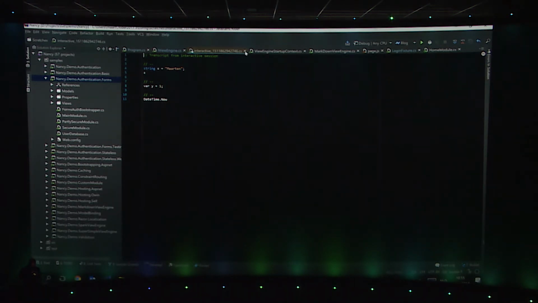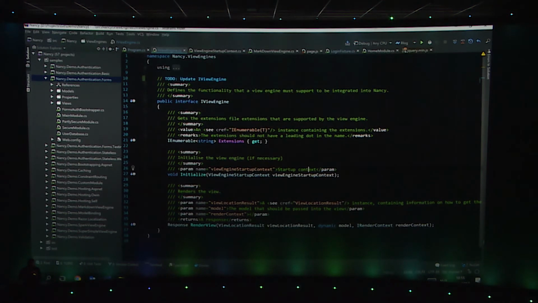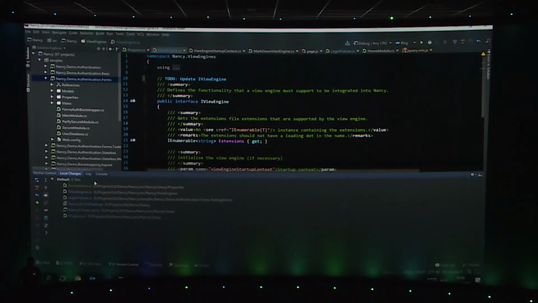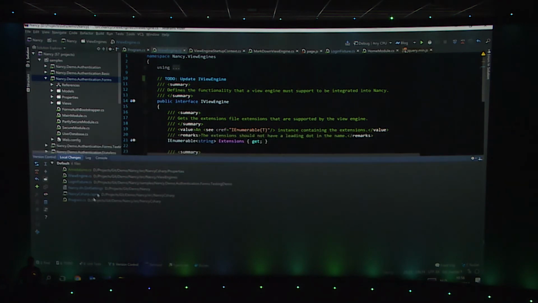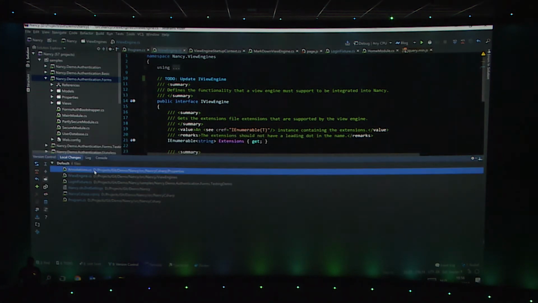Okay, so I think that's pretty much it for the editor. Now, what else do you typically expect from an IDE? Source control. Let's go for source control. Nancy has a nice source control. They have a lot of history as well. And in source control, you see that you always get your local changes. So whatever changes I currently have, I can see them in here.